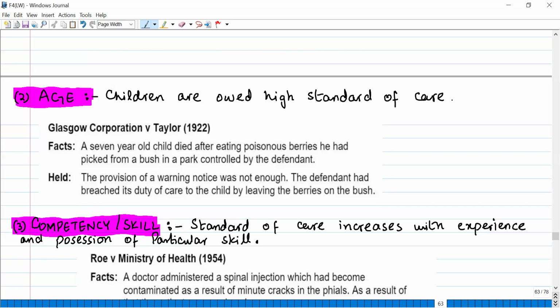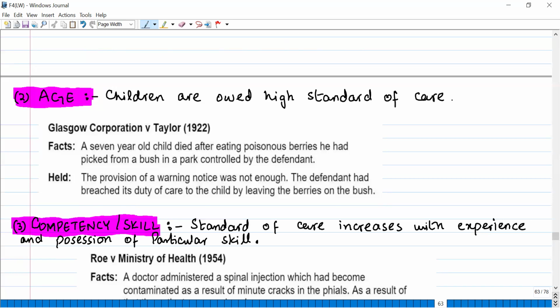Okay. But a 7-year-old child will not worry about that notice, right? Because the children are innocent. They do not know the dangers of their act basically, right? So they are owed high standard of care. So just putting up a warning notice was not enough. Okay. The court said that you should have covered that bush from four sides, so that no child could enter that area. You should have known that the children do not read the notices, or do not follow the notices, because they are children, right? They are innocent. They do not worry about those things.